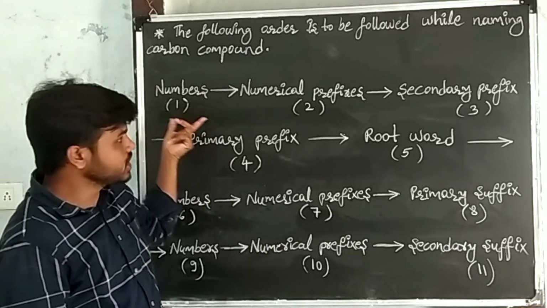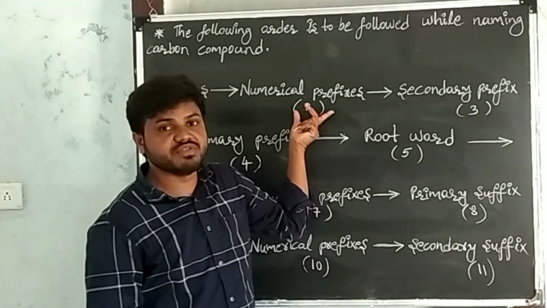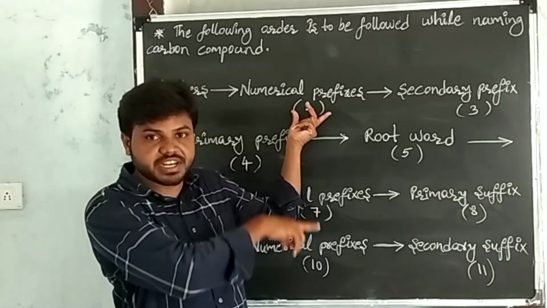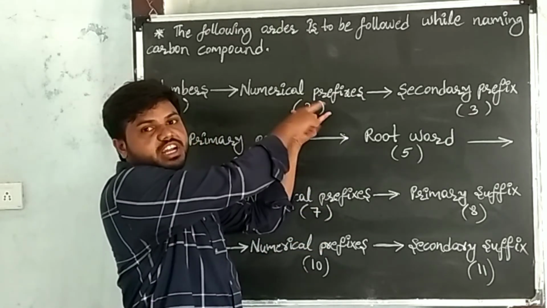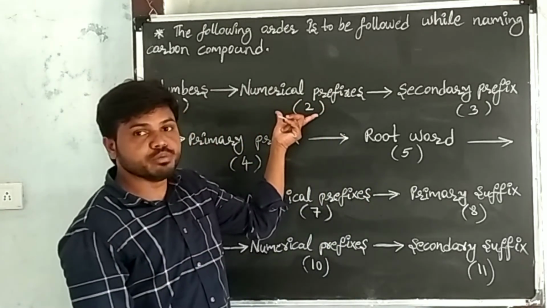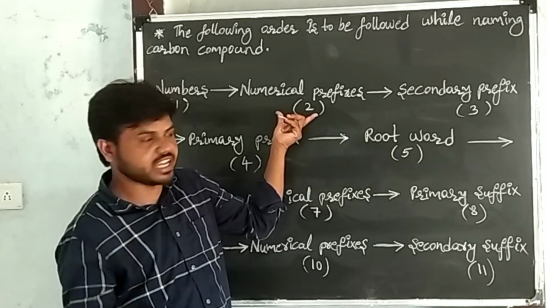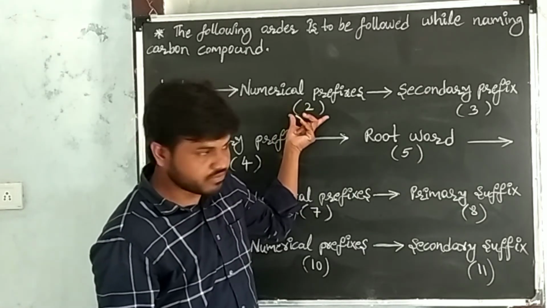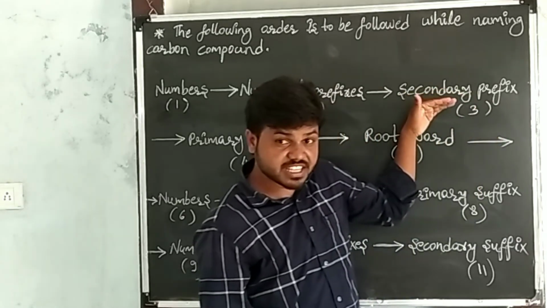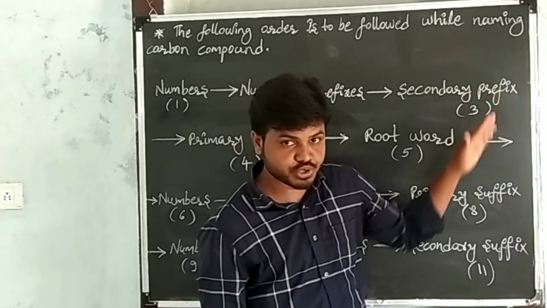After writing position, write the numerical prefix. When the same substituent is repeated, at that time only write the numerical prefix of the repetition times. After writing numerical prefix, write the secondary prefix of the given substituents.